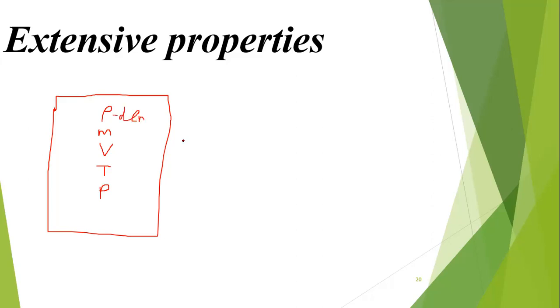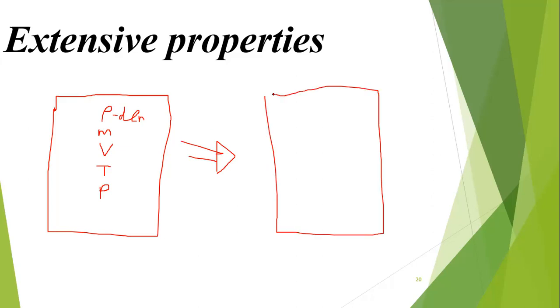Now I'm going to divide this container into two rooms, room A and room B.